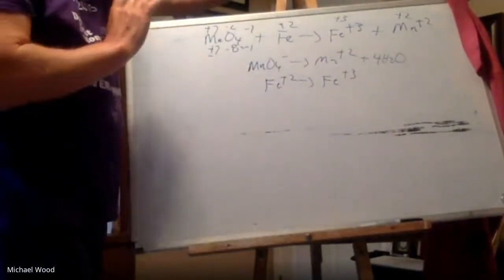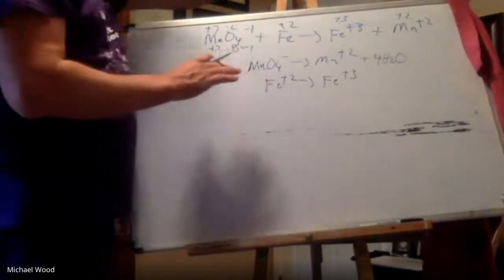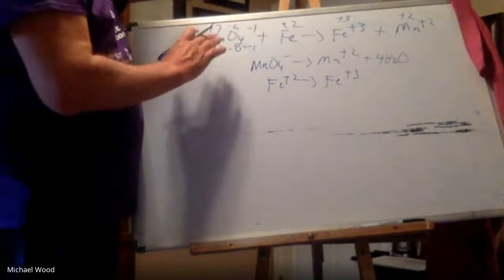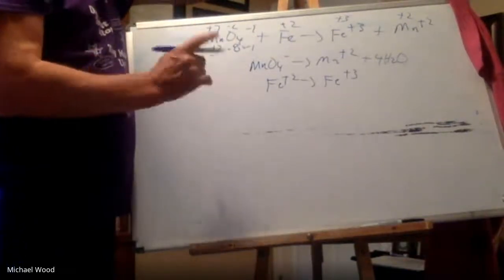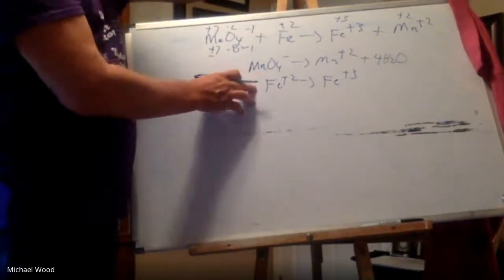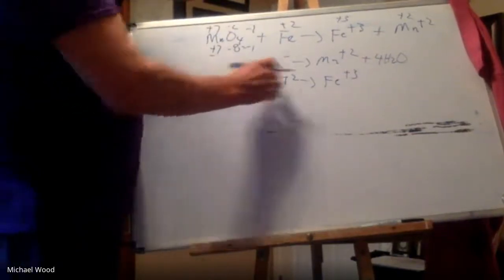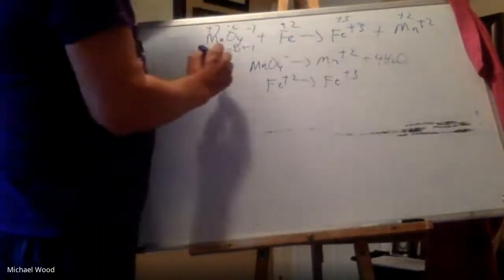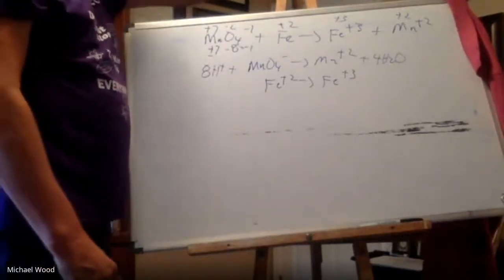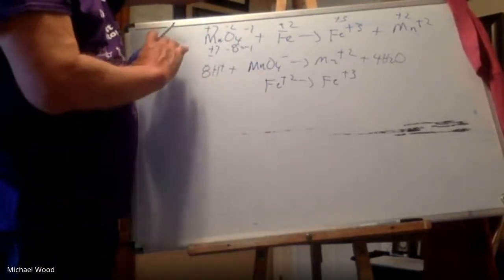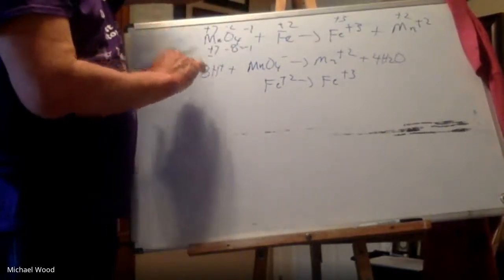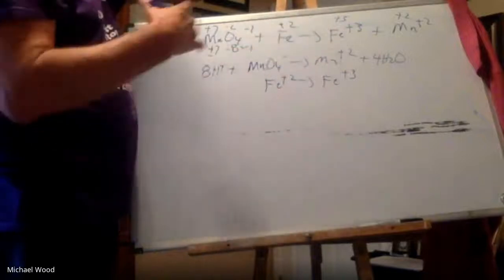So first of all, again, half reaction. Second step, then, is I balance all the elements other than oxygen and hydrogen. Then I balance oxygen with water. Now there's no oxygen here, so I'm not worried about that. Then I balance the hydrogen with H+. Well, there's 2 times 4, there's 8 hydrogens, so I have 8 H pluses there. Okay, so I balanced out the elements, then oxygen, then hydrogen, and there's no hydrogen here.